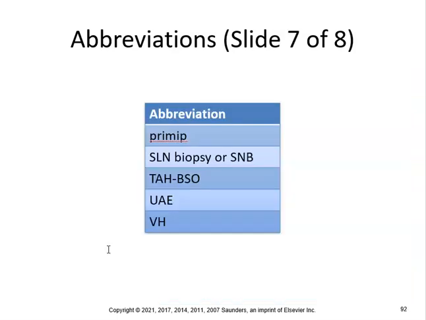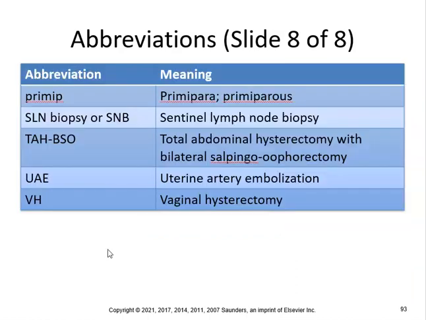PRIMIP, SLN biopsy, TAH, UAE, and VH. PRIMIP is primipara. SLN biopsy is a sentinel lymph node biopsy. TAH-BSO, total abdominal hysterectomy. UAE, uterine artery embolization. VH is vaginal hysterectomy.